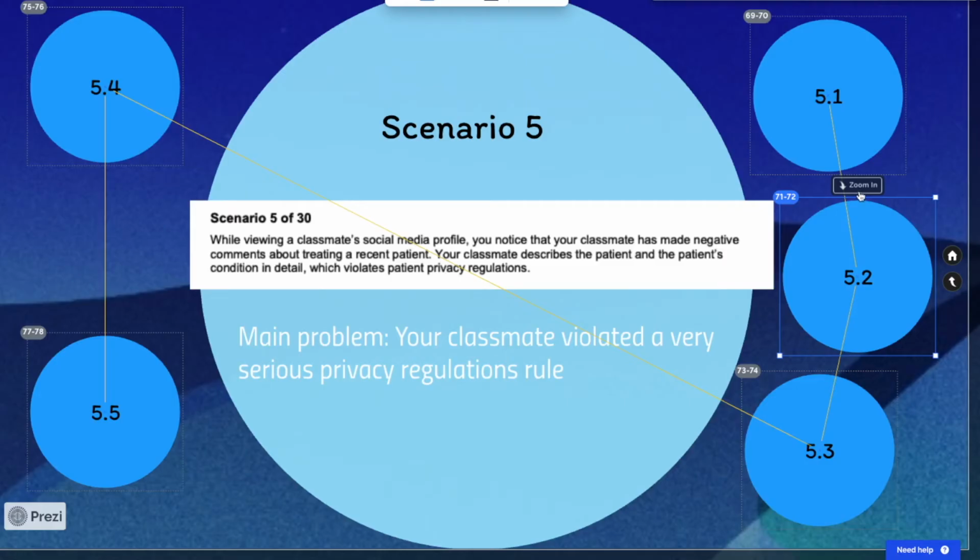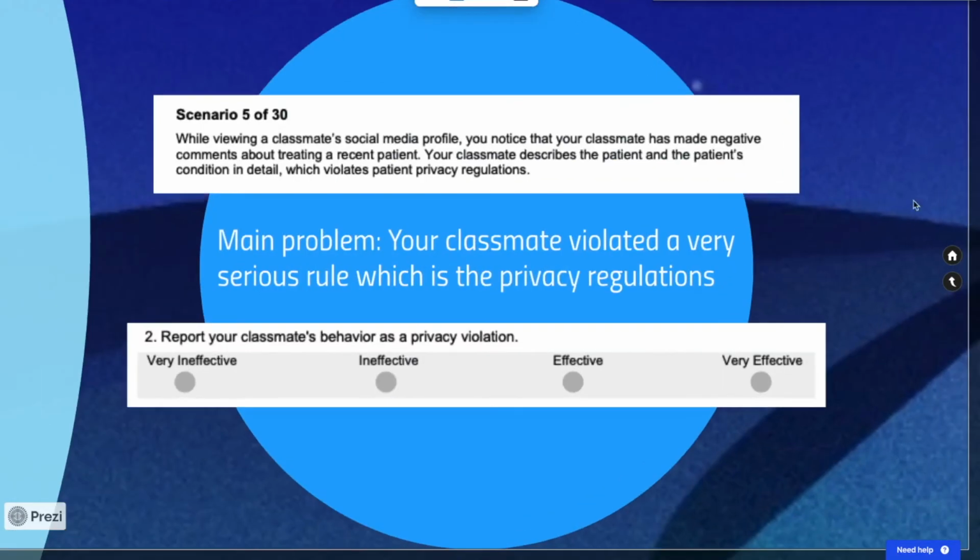All right, now let's jump into 5.2. Report your classmate's behavior as a privacy violation. Just because of what we've done in the past and what we discussed in 5.1, we can very clearly, almost immediately triage this into a very effective.